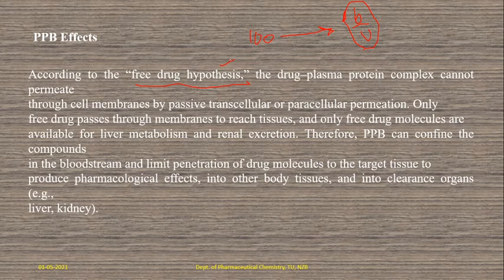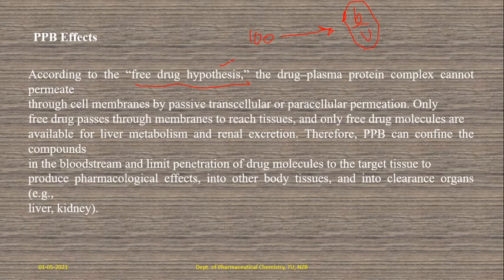So therefore, plasma protein binding can confine the compounds in the bloodstream and limit penetration of drug molecules to the target tissues to produce the pharmacological effect. Once the distribution slows down, metabolism and renal clearance also slow, and especially the pharmacological activity may be reduced, into other body tissues and into the clearance organs, liver and kidney.